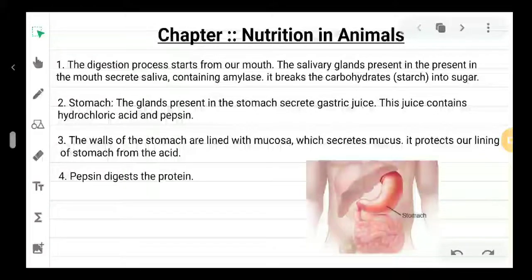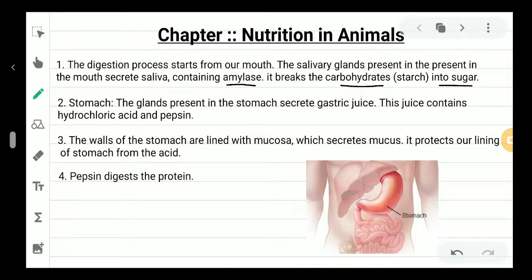Hello students, so let us start the digestion part from this lesson, nutrition in animals. Let us start the process of digestion, which starts from our mouth. Inside our mouth there are some glands known as salivary glands, and they secrete saliva. This saliva contains amylase, and this amylase will break down the carbohydrates into sugar.